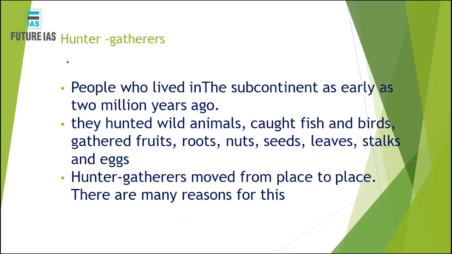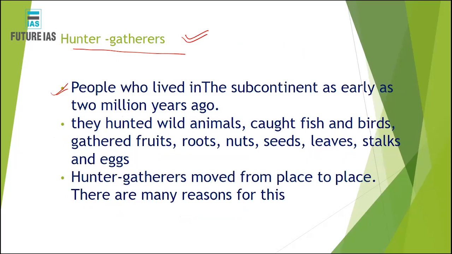Okay, let's understand hunters and gatherers. The people who used to live on the continents as early as 2 million years ago. Initially the people were called hunters and gatherers because at that time there was no technology, only primitive technology, primitive tools. They had only stone tools, right?